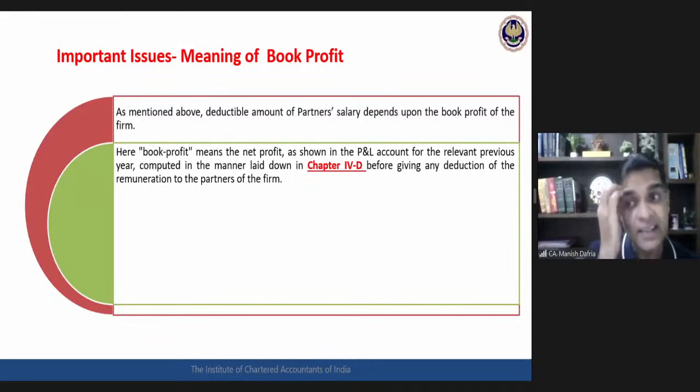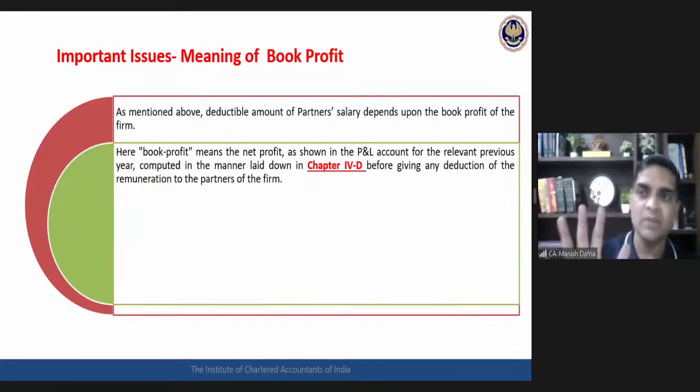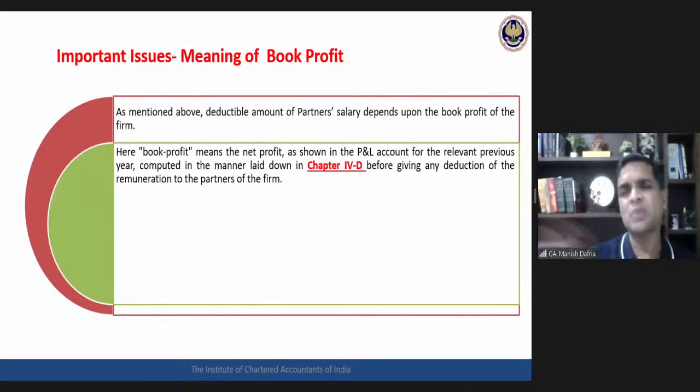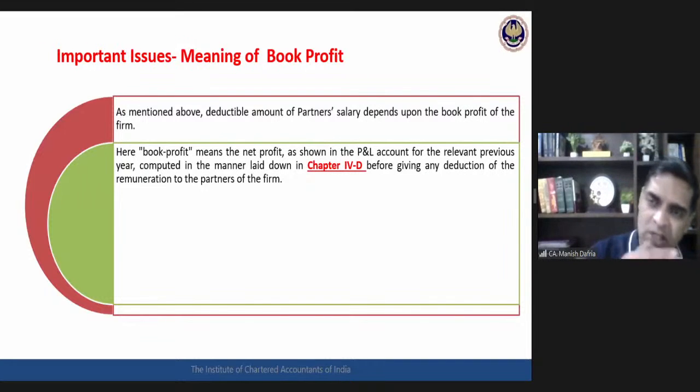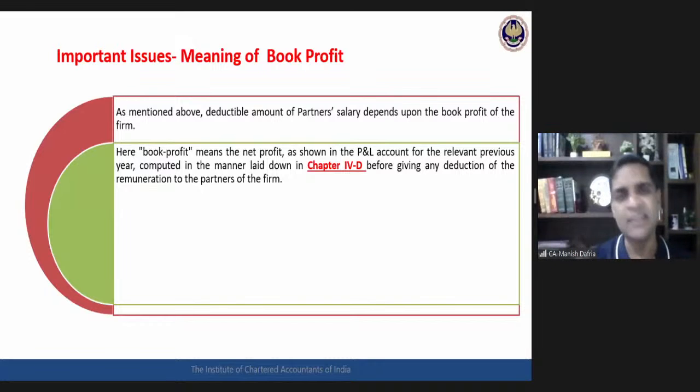But the first idea is this is not as per my books of accounts, this is as per the business income chapter, in which depreciation as per income tax has to be considered, all allowability, disallowability, more than 10,000 cash payment disallowed, all these allowability and disallowability as per income tax have been taken into account before deduction of partners remuneration. After doing all other plus minus as per the business income chapter, whatever is the book profit, that is the book profit which is to be used for this maximum salary deduction calculation.